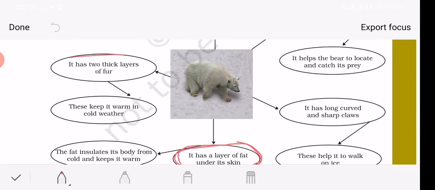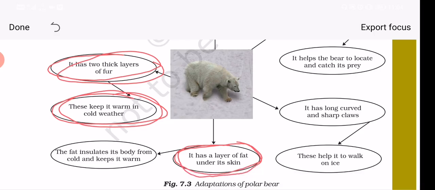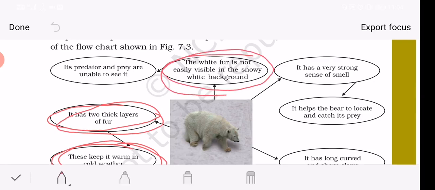It has two thick layers of fur. This keeps it warm in cold weather. The fat insulates the body. The white fur helps them in hiding, remember. The white fur is not easily visible against the snowy white background. Its predators and prey are unable to see it, so the predators cannot see it and cannot hunt it.